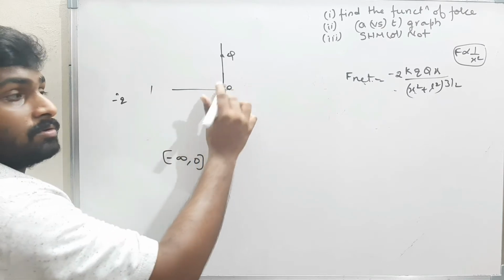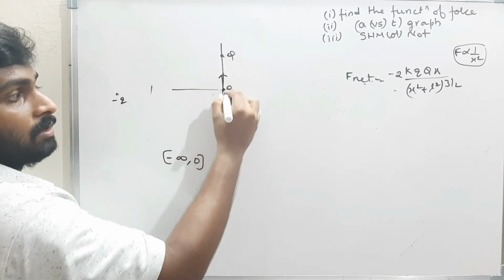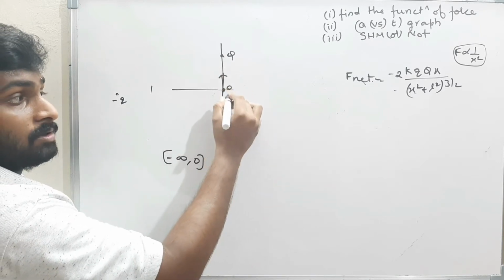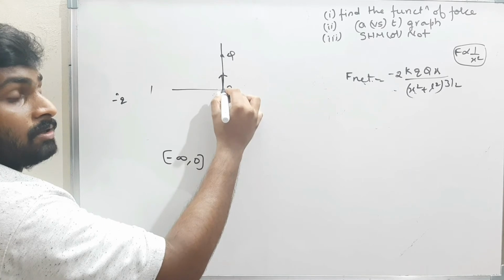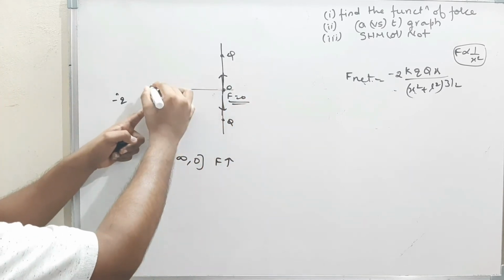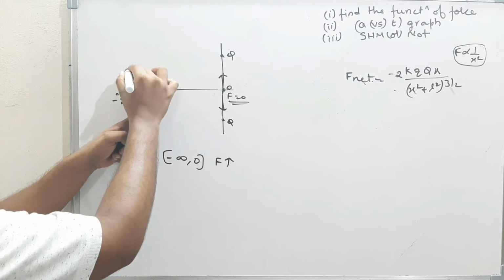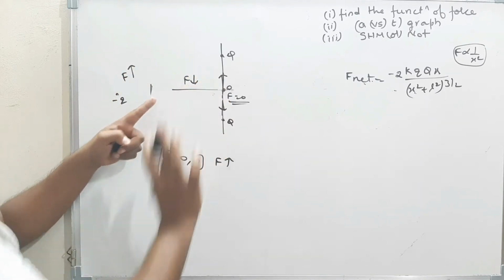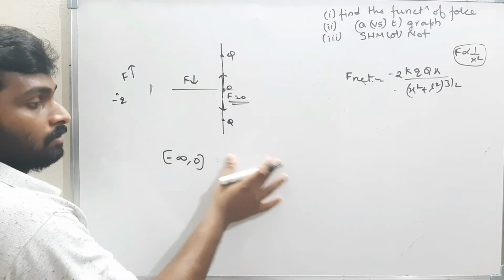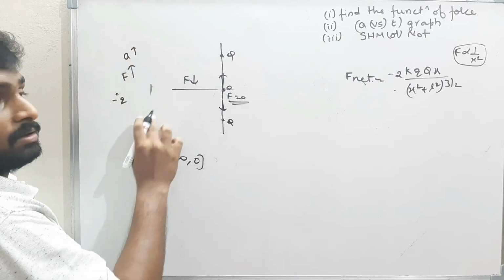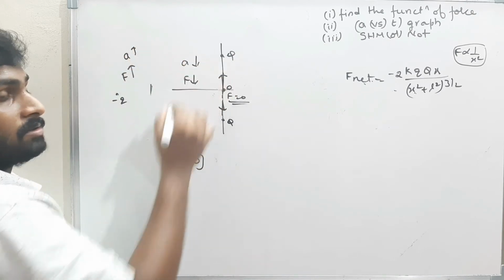At origin, what is the force? Because of this q, the force will be upwards, and because of this q, the force will be downwards, equal and opposite forces. Therefore, at origin, the force will become 0. Till this limit, the force is increasing, and from here, the force is decreasing, and finally becomes 0. If the force is increasing, the acceleration is increasing. Here the acceleration is decreasing.